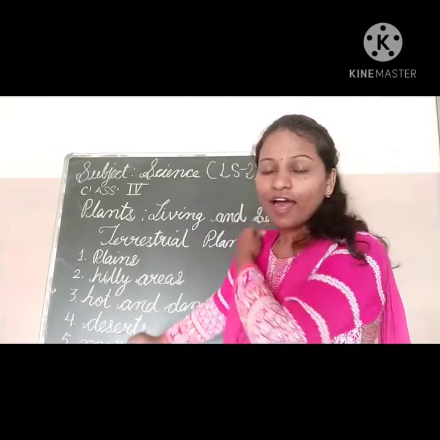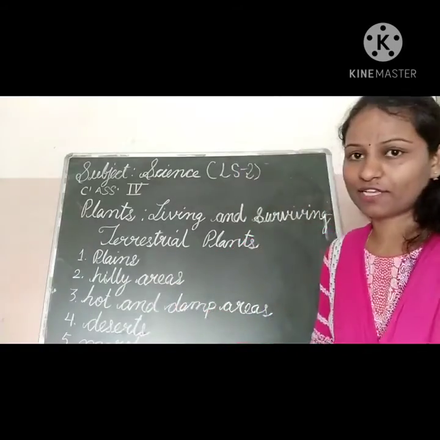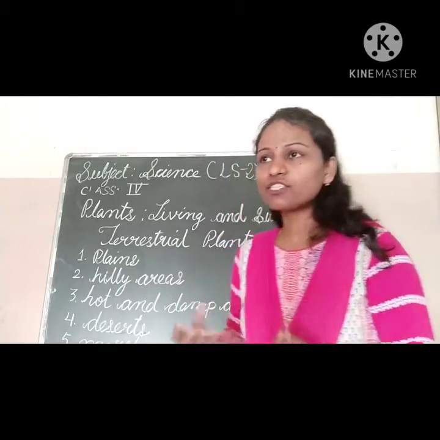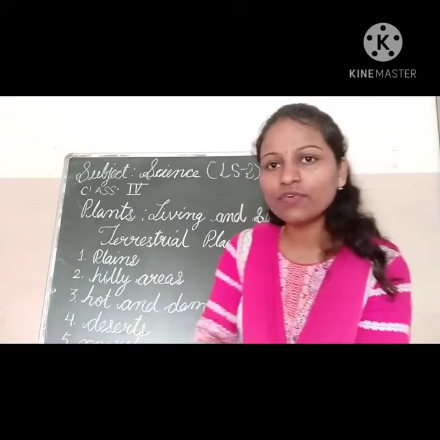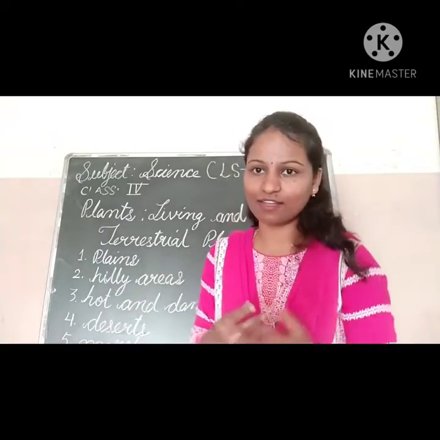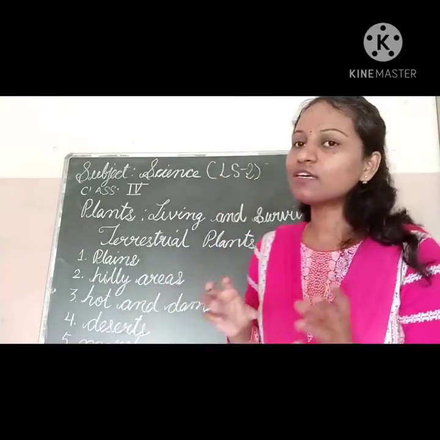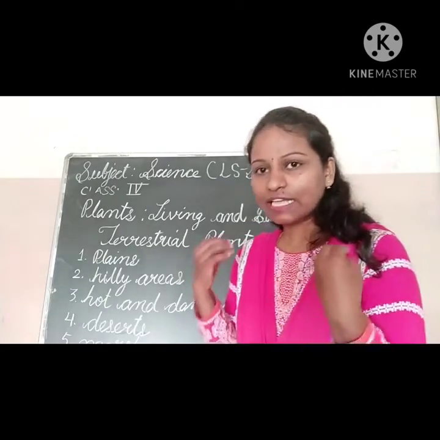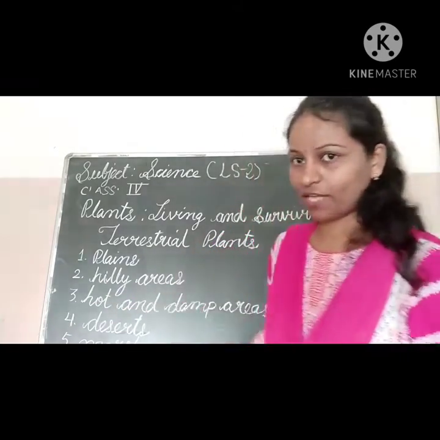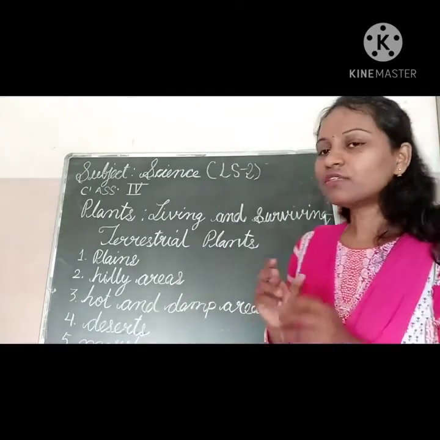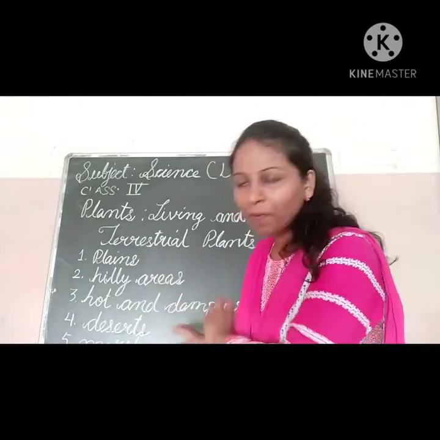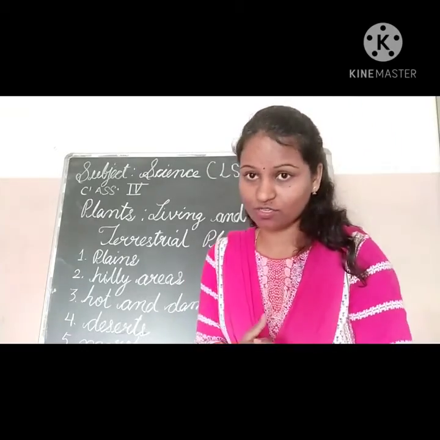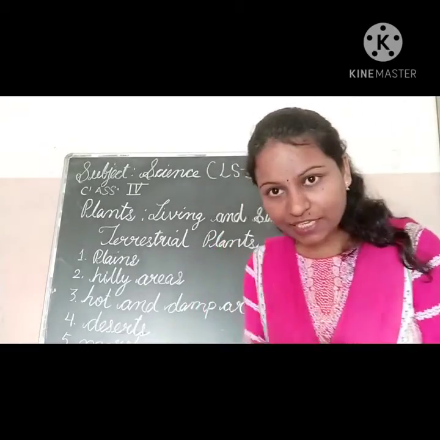Okay, children. Now the last one is marshy places. Where do you find the marshy places? In the marshy places you can find water as well as soil, like in the muddy areas. So in this, one of the plants is called mangrove plants. They are found in those types of places. The speciality of these plants is that they have breathing roots. The mangroves have breathing roots.